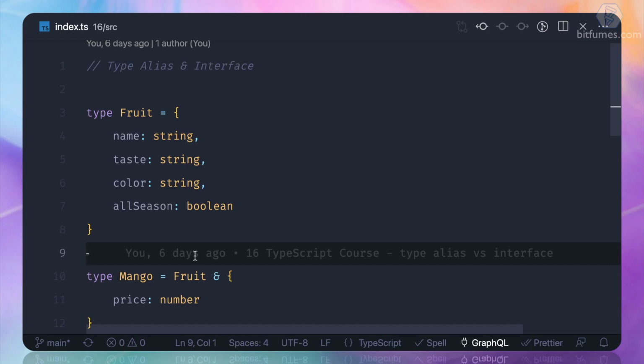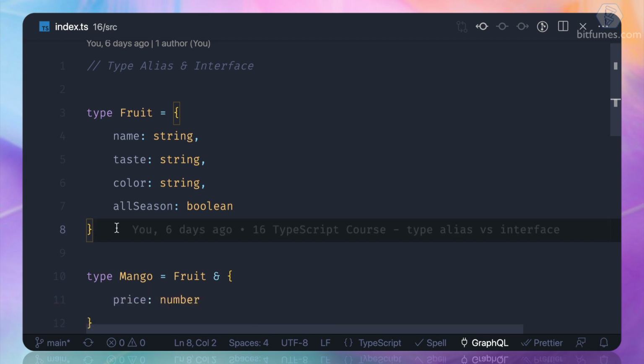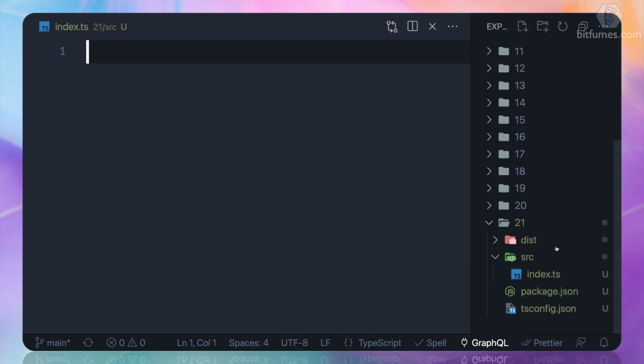Remember, in the 16th video or 16th episode, we learned about the difference between the type alias and interface. So let's get more into the interfaces of TypeScript. So let's have the 21. So I have just copied once again.